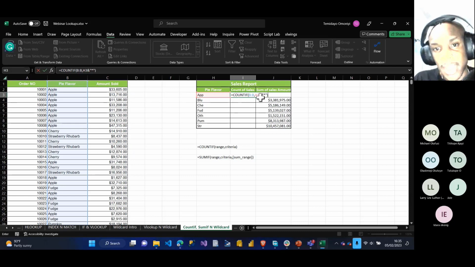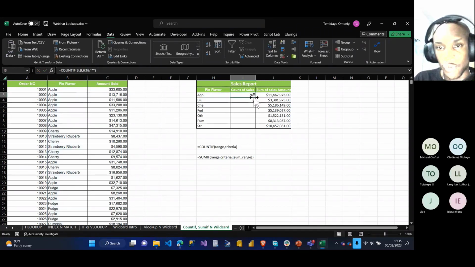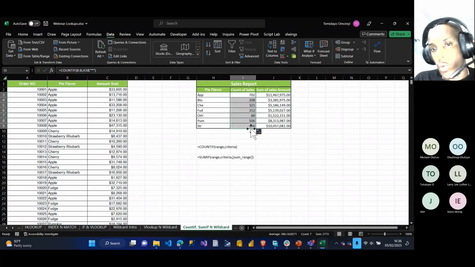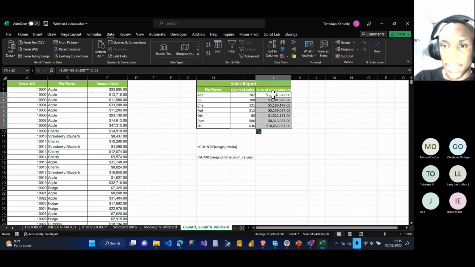What this means is that it must start with whatever value. That means it must start with APP; if I drag down, it must start with BLU, CHI, and the rest. So I click enter and drag down. That's how that one works. I do the same thing here.